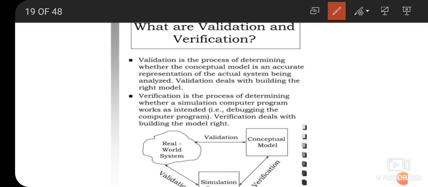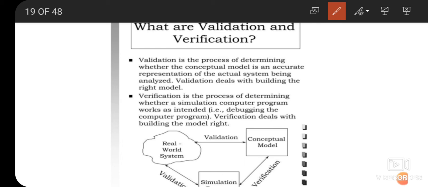Your particular model is up to the mark and it is exactly representing the real world problem that you want to solve, for which you want a solution. Now verification is you have built the model correctly. Now how correctly does it work? That is what you do in verification. So that is verification and validation of data.